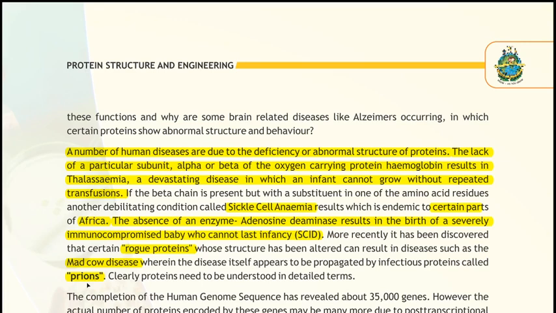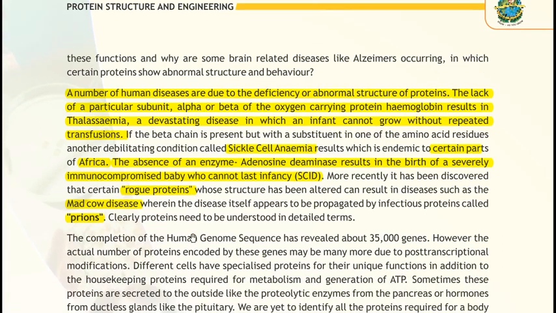Next we are studying the structure of the protein. Basically it's the 3D structure of the protein. So how do we find out the 3D structure of the protein? There are many techniques used for finding the 3D shape of the protein, such as X-ray crystallography.